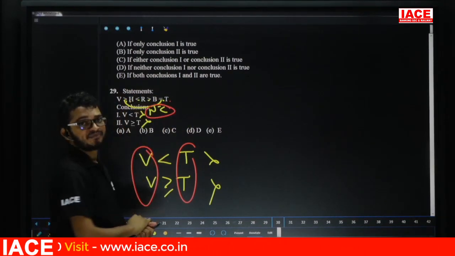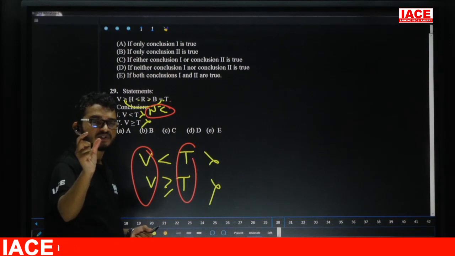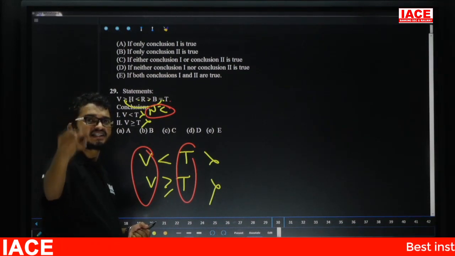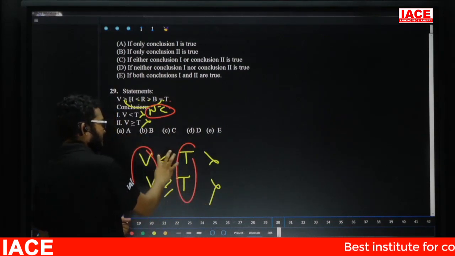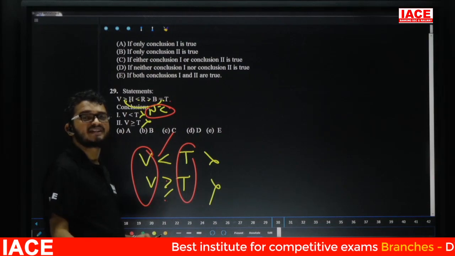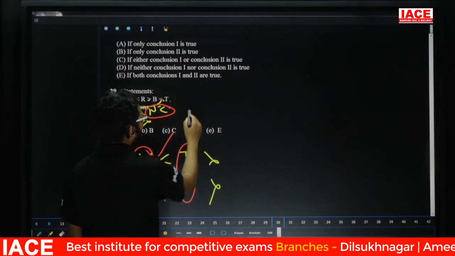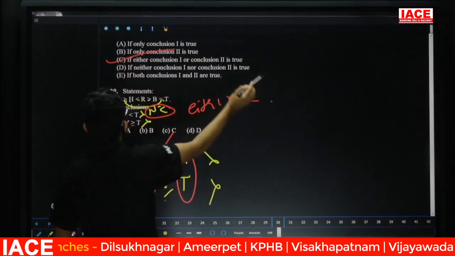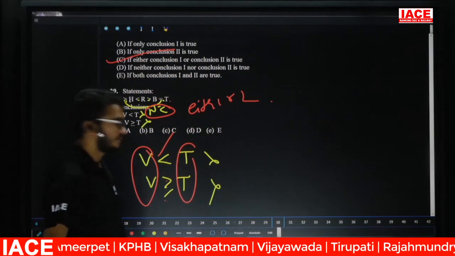We can't say. Can't say means between two variables, what are the possibilities for inequalities? There is chance to take less than, there is chance to take greater than, there is chance to take equal to. Less than present, greater than present, equal present. Three symbols are present means our requirement is satisfied. If it satisfies three conditions, answer is what? Either 1 or 2. Either or, option C. Question number 29, option C.